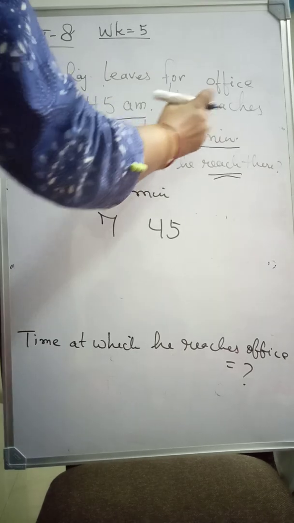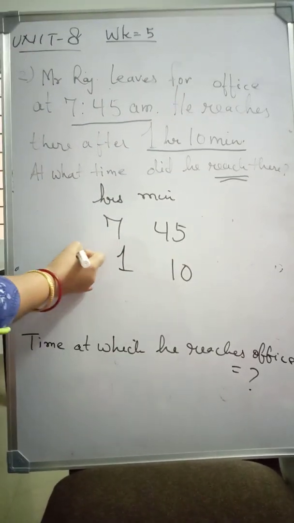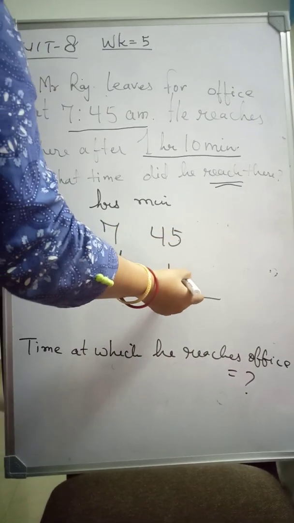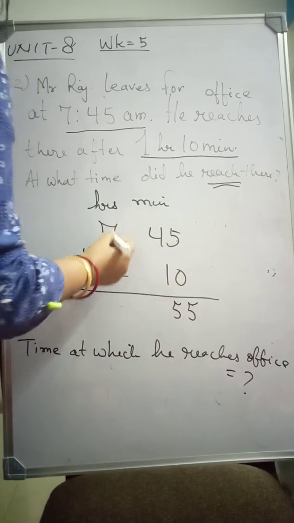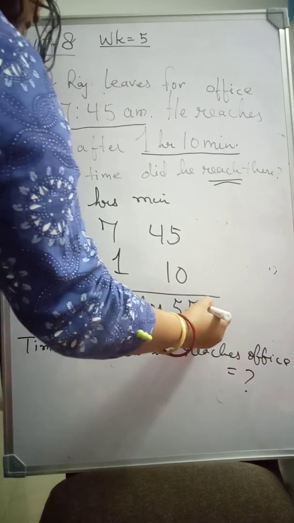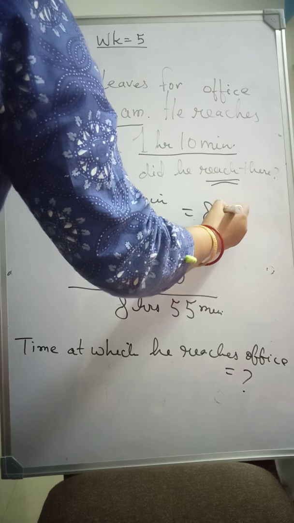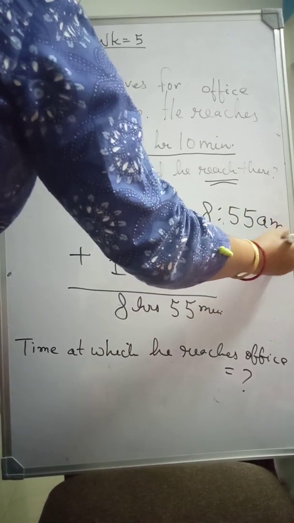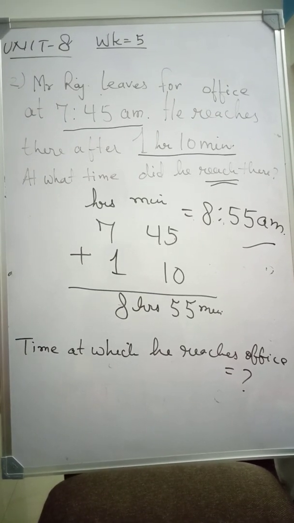His time taken to reach the office is 1 hour 10 minutes. So for the total time when he reached office, 5 plus 0 is 5, 4 plus 1 is 5, 7 plus 1 is 8. So it is 8 hours 55 minutes. It means the time is 8:55 a.m. Right? So this is the answer.